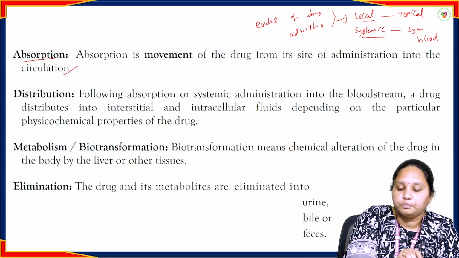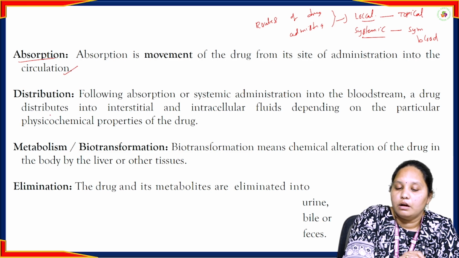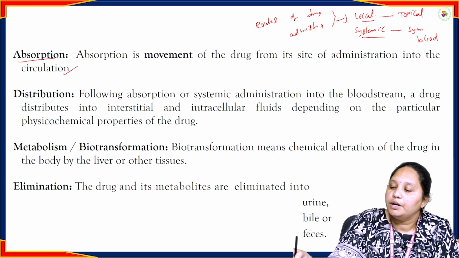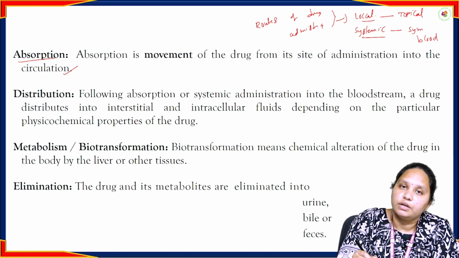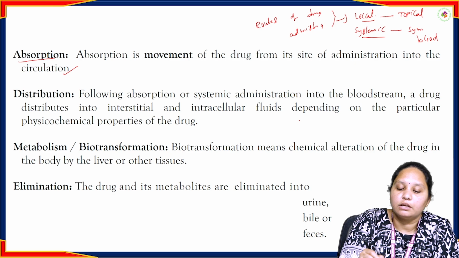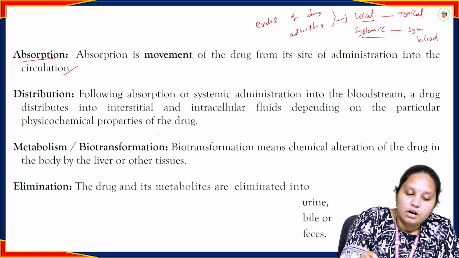And next, distribution. Following absorption or systemic administration into the bloodstream, a drug is distributed into interstitial and intracellular fluids depending upon the particular physicochemical properties of the drug.